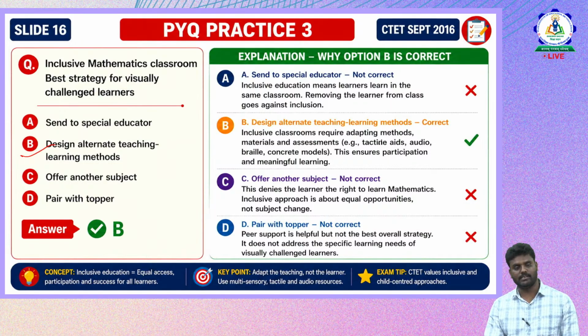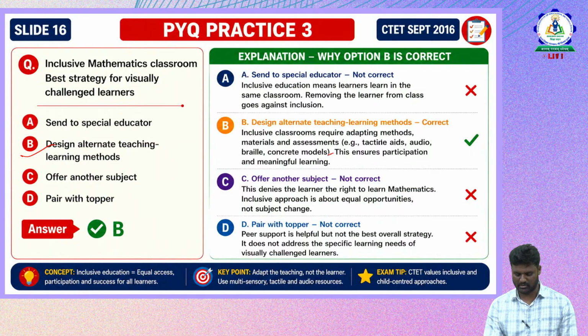Now option B is design alternative teaching learning methods. Inclusive classrooms require adapting various methods based on the needs of the child. Various materials are required, and assessment needs to be based on the needs of the child. For example, tactile aids, teaching aids, audio, braille and concrete models are important for visually challenged learners.